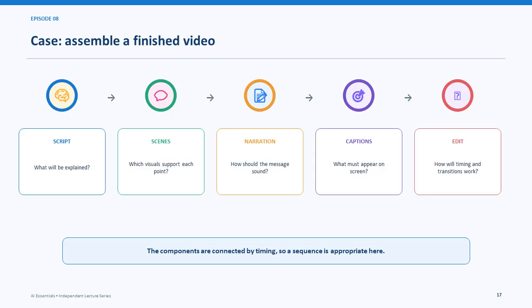A finished video connects script, slides, narration, captions, and editing through timing. These parts form a real sequence because each affects the viewer's experience of the next.